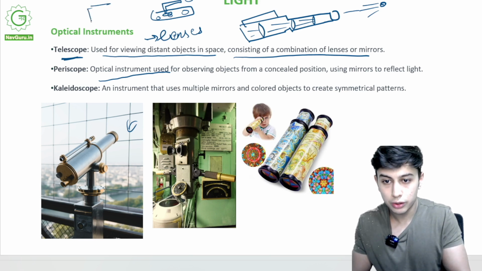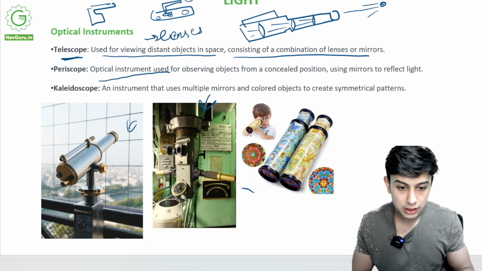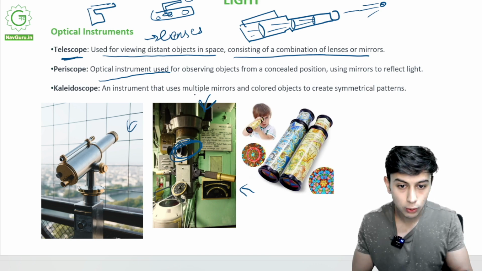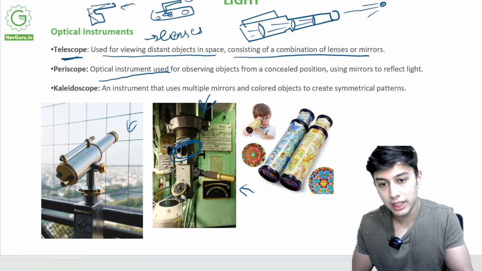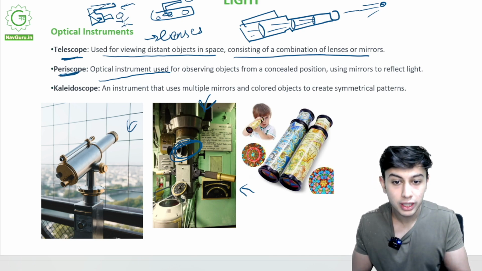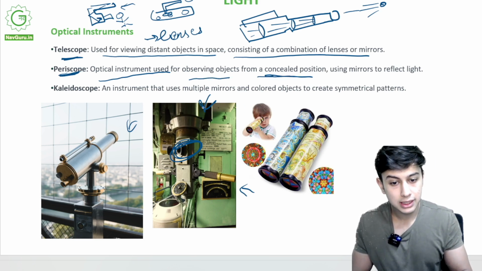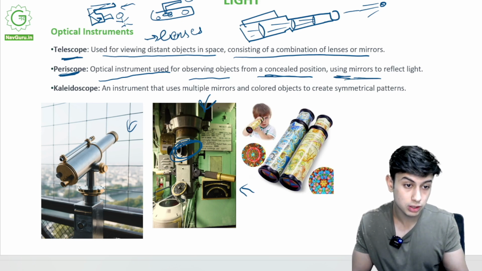If you look into this instrument, like it's shown over here, a person putting his eye inside can see outside objects clearly because light coming from outside is bent in such a way that a clear image is formed where the person is standing. This is a periscope, used for observing objects from a concealed position. I may be in a concealed position, I may be hidden, but I can see. Why? Due to reflection. A periscope uses mirrors, not lenses.